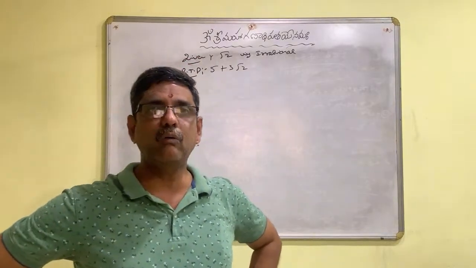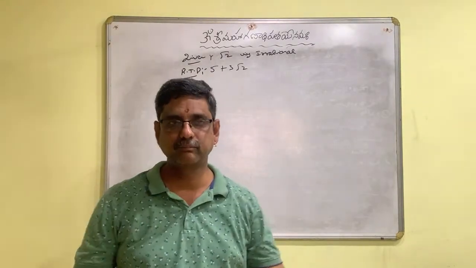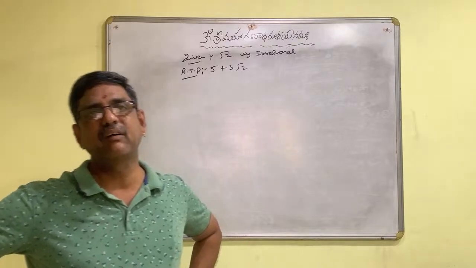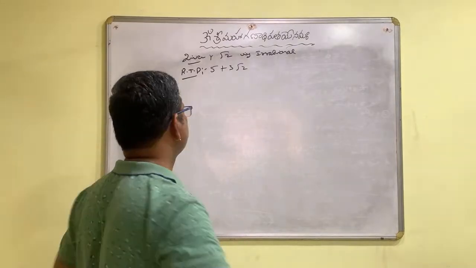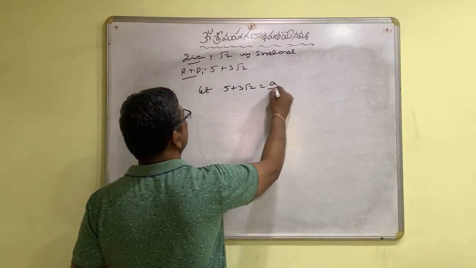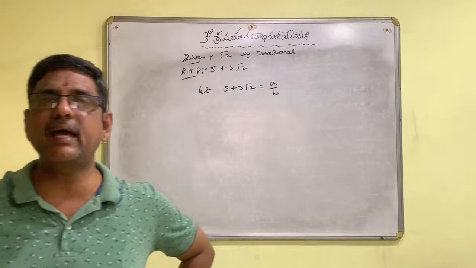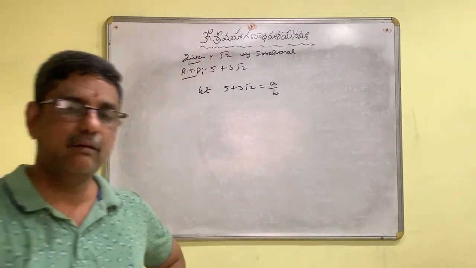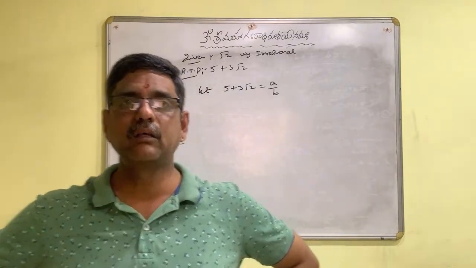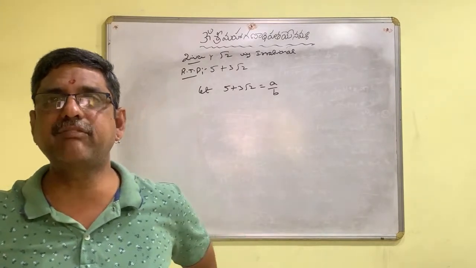But what we have to prove? We have to prove that 5 plus 3 root 2 is an irrational number. Then here also children, we'll go ahead with method of contradiction. Let us assume 5 plus 3 root 2 is a rational number. Children, before solving this problem, we need to recall some properties of rational numbers.